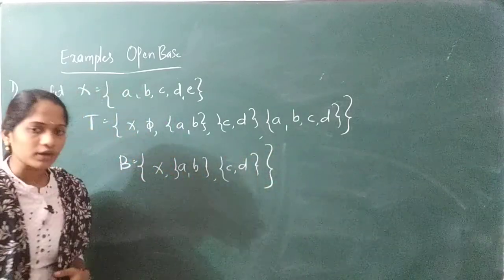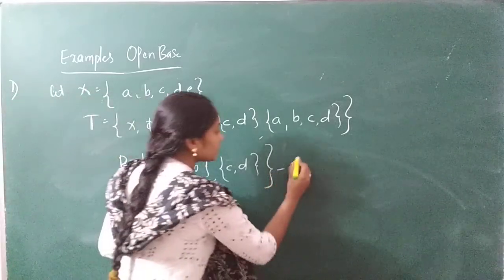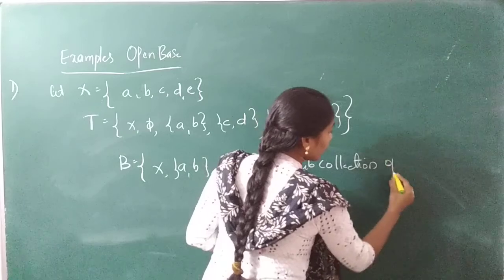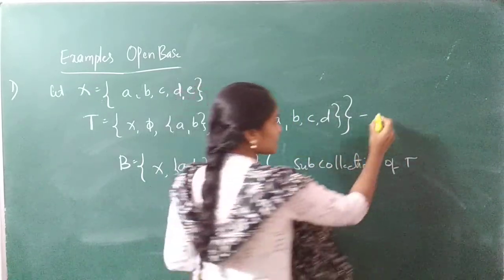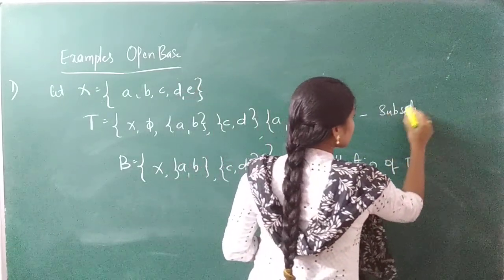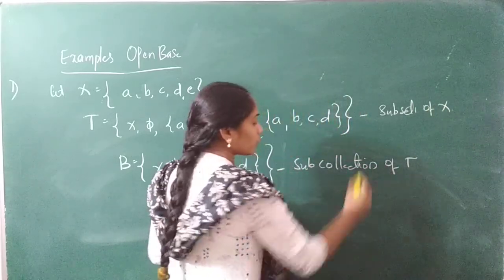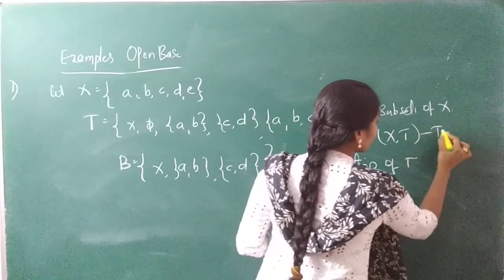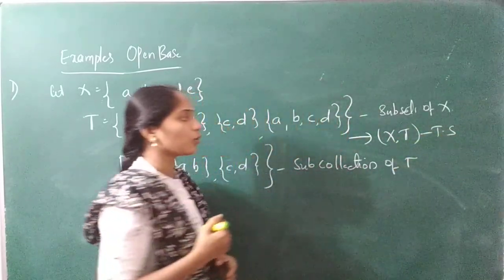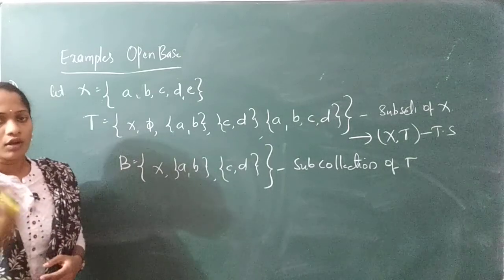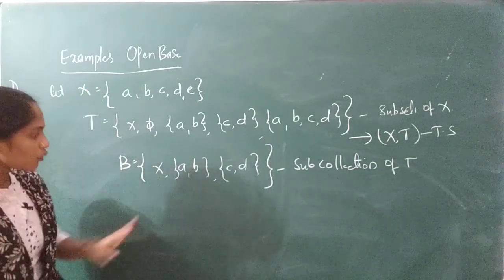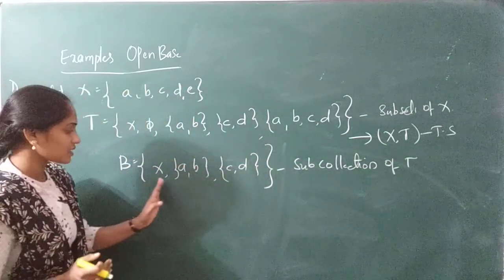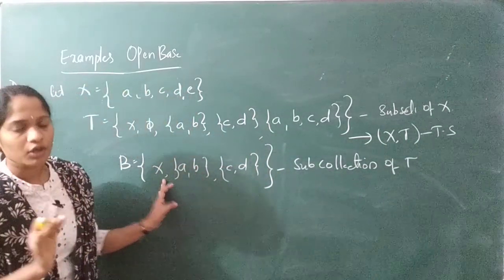Right? So now what I'm saying is that this is a sub collection of tau, and these are subsets of X, and you have to confirm that here X comma tau is a topological space. After taking the topological space only, you have to go about the open base, right? Now this is a sub collection of tau. So now to know whether this becomes an open base or not, you have to check.